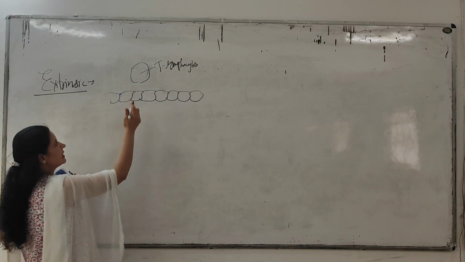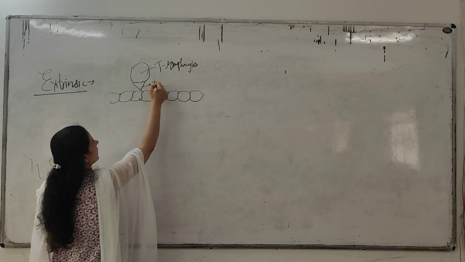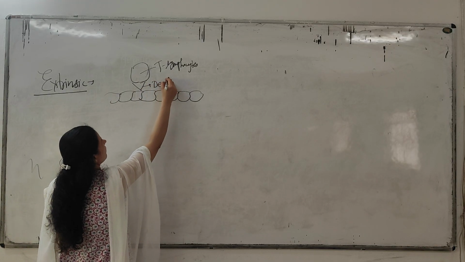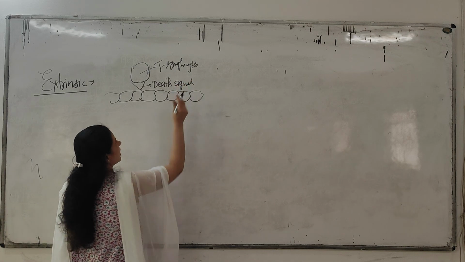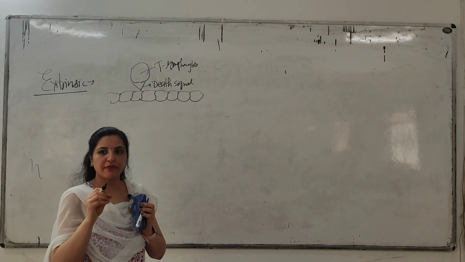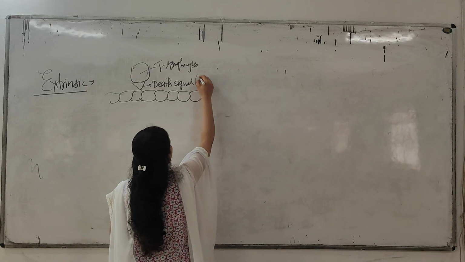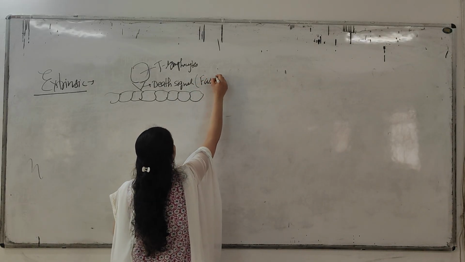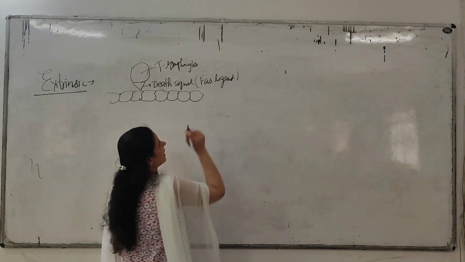So what will happen? This T lymphocyte will present some kind of death signal. These self-activated T lymphocytes will carry the death signal in the form of Fas ligand. What kind of death signal? This is FasL, Fas ligand.